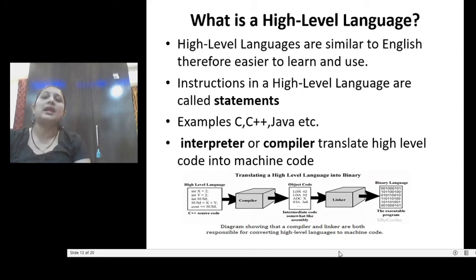Now last, what is a high level language? High level language is very similar to our English language, so it is very easy for the user to learn and remember. Whenever we write an instruction in a high level language, it is called a statement. The examples of high level languages, I mention only three here: C, C++, Java. Right now we are using Python, right? But again this language is not understood by the machine, so it requires a translator. We know that C and C++ have their own compiler, Java has its own compiler, which translates or compiles your high level language into the machine level language.